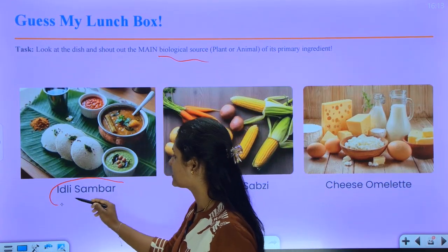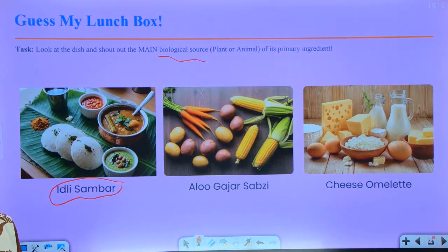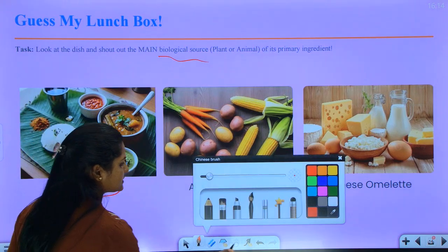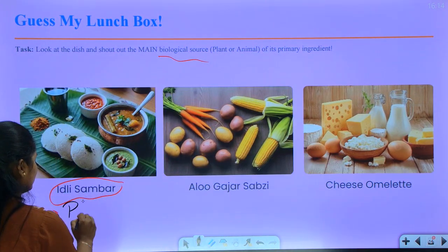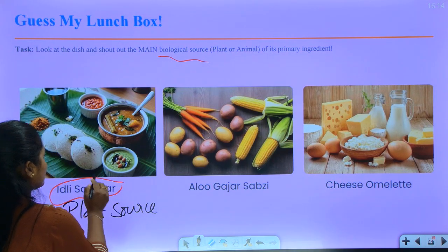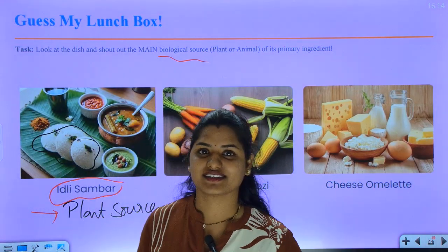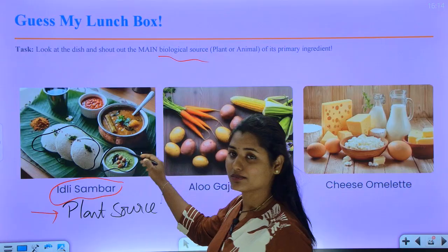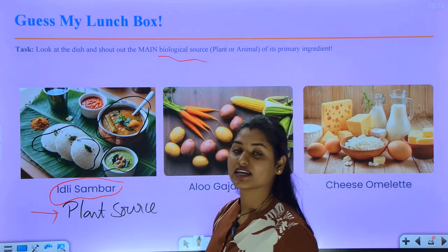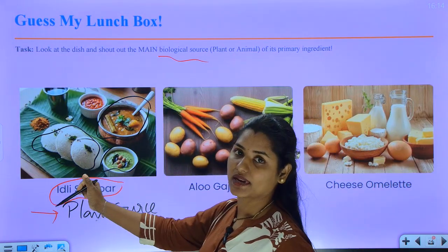So idli sambar, is this a plant source or animal source? Idli sambar. So the answer is it is a plant source. Because idli is prepared from pulses or cereals, and chutney is prepared from groundnuts. And sambar is prepared from dal, that is lentils. So it is a plant source.